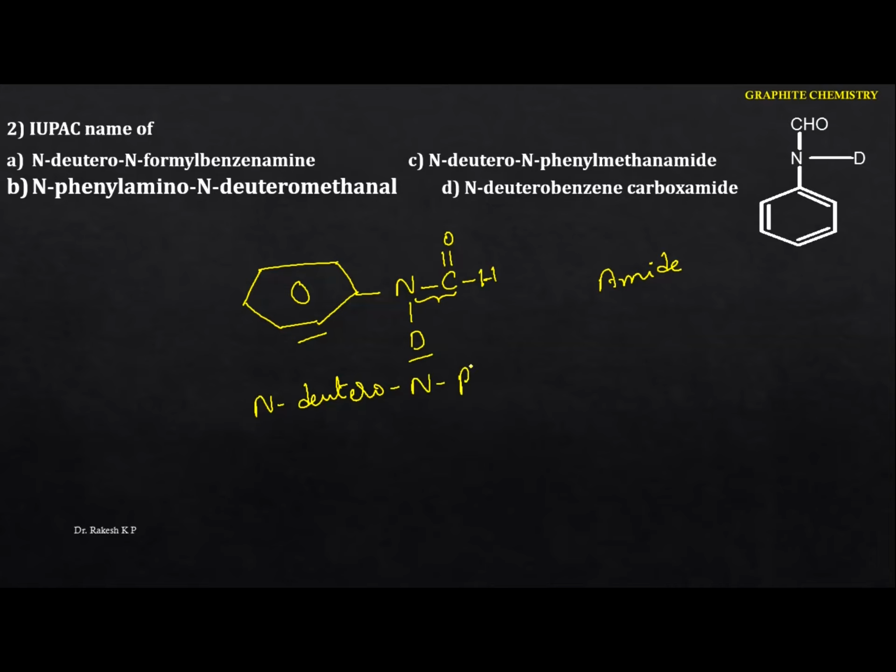That means we are going to call it phenyl. And come to the main thing, especially this one here. How many carbons including the functional group? One. So if it is 1 carbon, you are going to call it methane. The suffix for amide is amide only. Hence this is the IUPAC name: N-deutero-N-phenylmethanamide. Hence in this case the option is C. Next one.